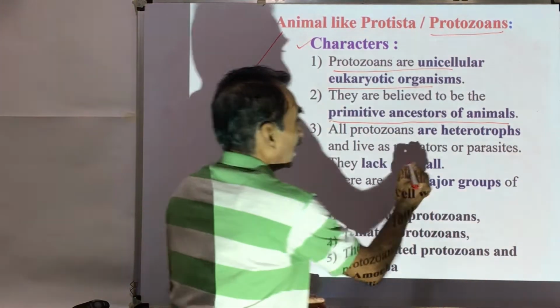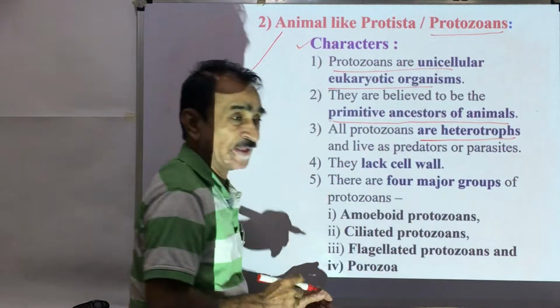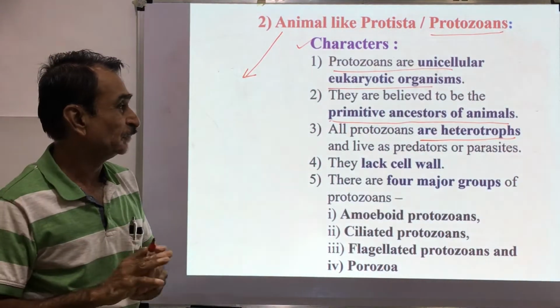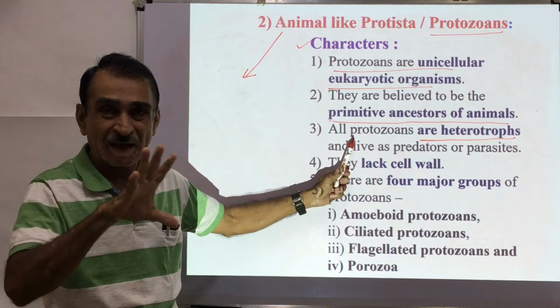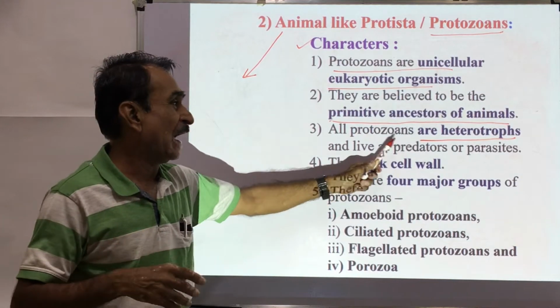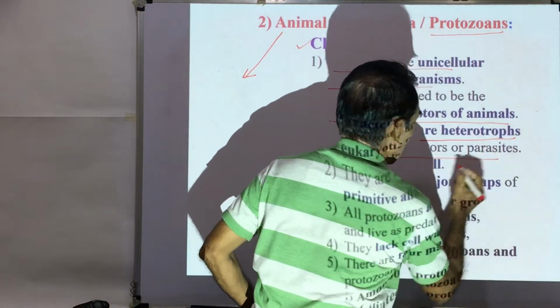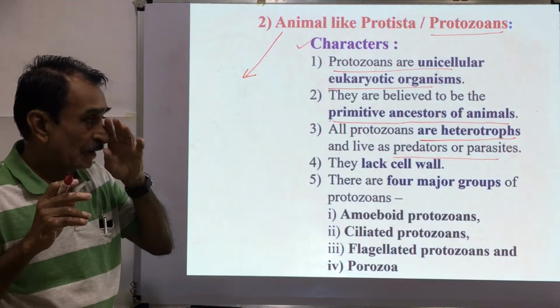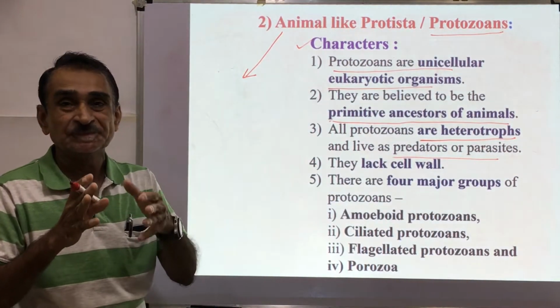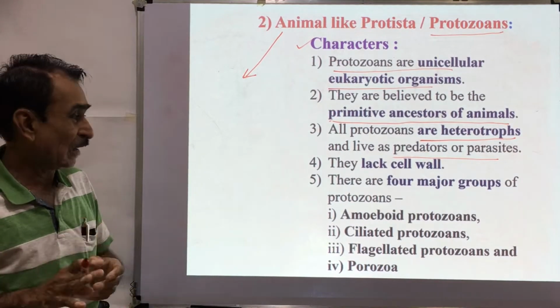All protozoans are heterotrophs. They cannot prepare their own food material. All protozoans do not have photosynthetic pigment, and these are heterotrophs, and they live as predators or parasites. म्हणजे ते पॅरासाइट म्हणून दुसऱ्या ऑर्गॅनिझम मध्ये राहू शकतात.